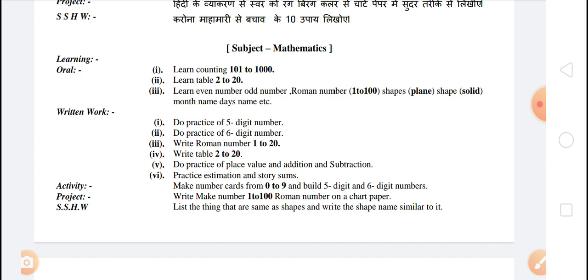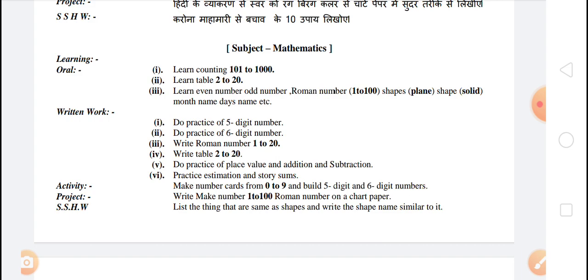You have to learn the definitions of even numbers and odd numbers, and you have to learn Roman numbers from 1 to 100. And you have to learn properties of plane shapes. You know that rectangle, triangle, circle come in plane shapes, and cube, cuboid, sphere come in solid shapes. So you have to learn properties and characteristics of these shapes, and also learn months' names and days' names.